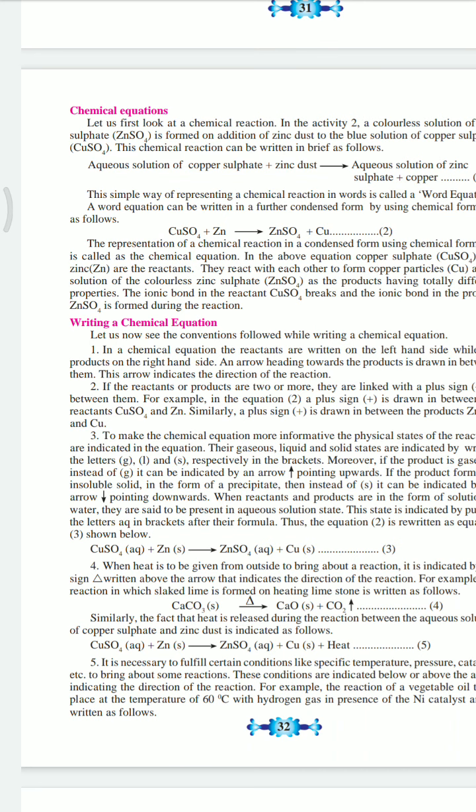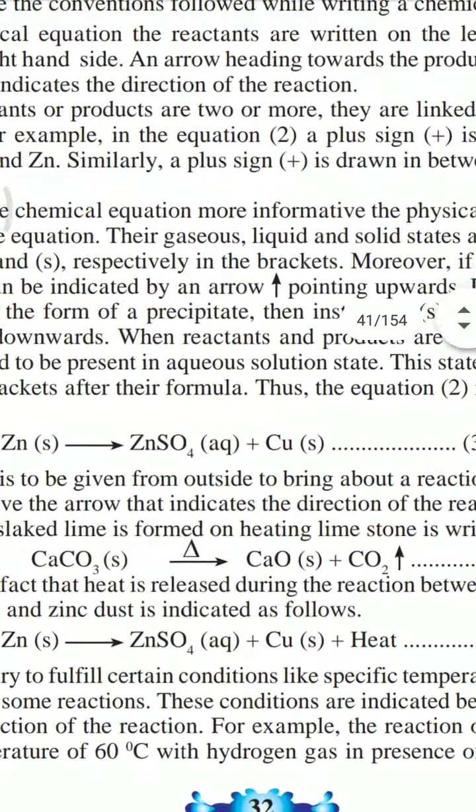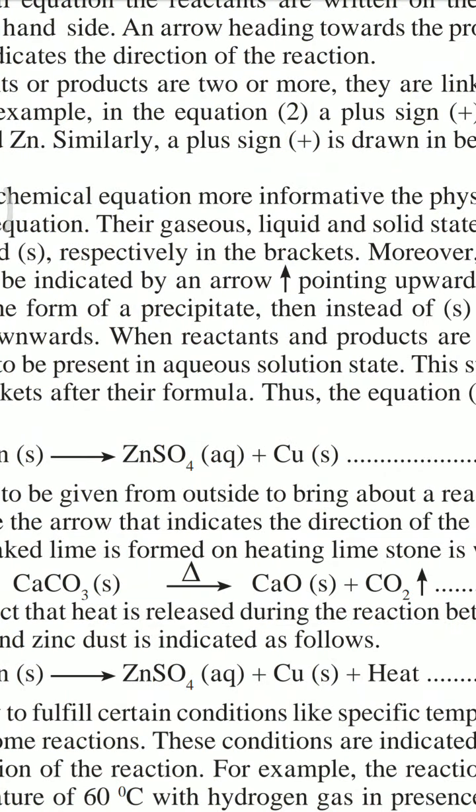When the reactants and the products are in the form of a solution in water, they are said to be in the aqueous solution state. Now in the third reaction, we can see that they have written AQ.